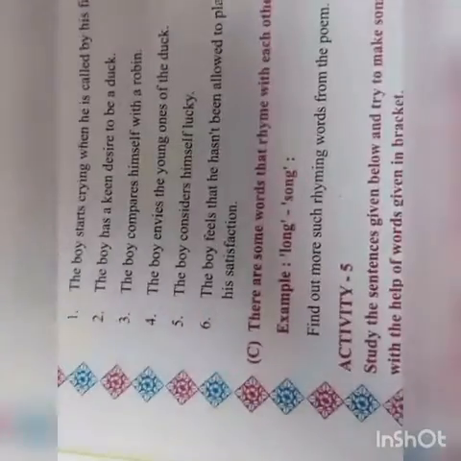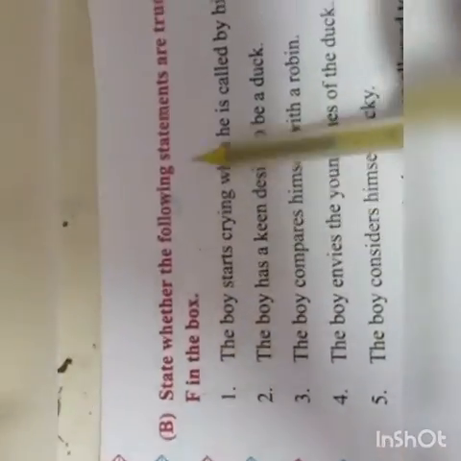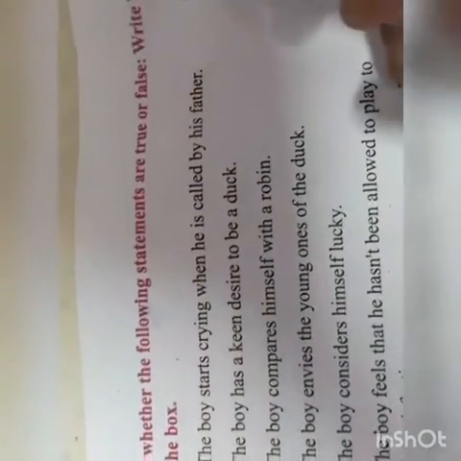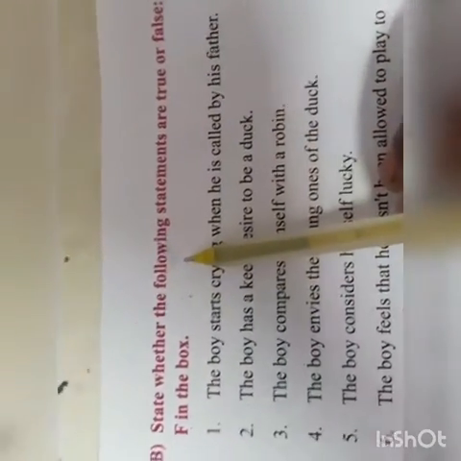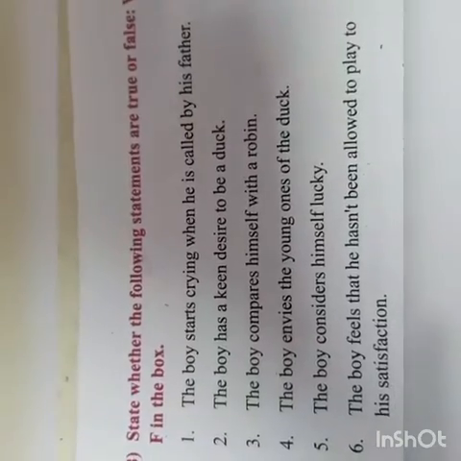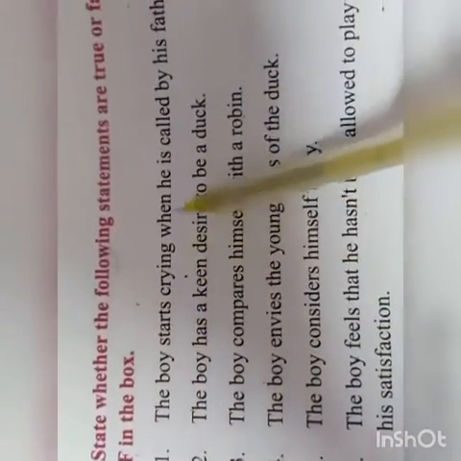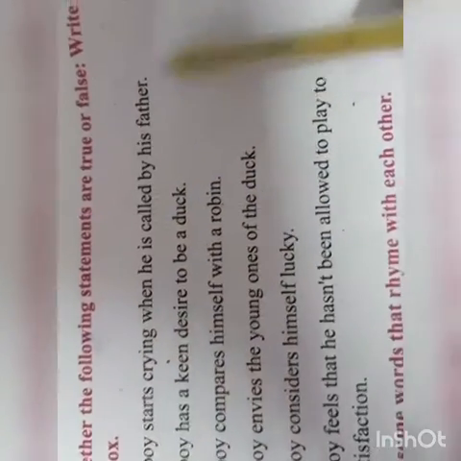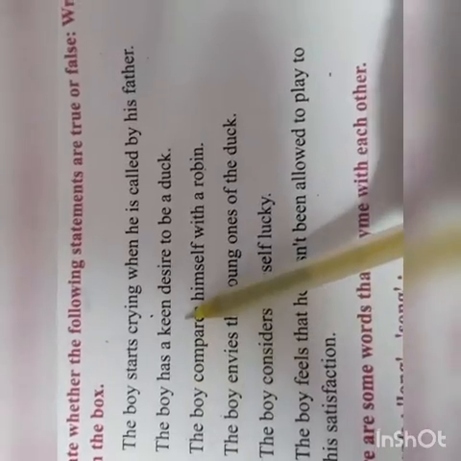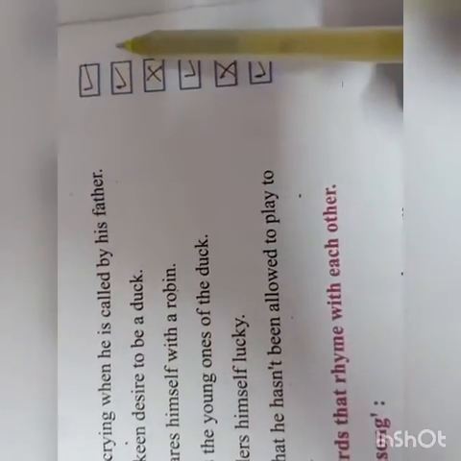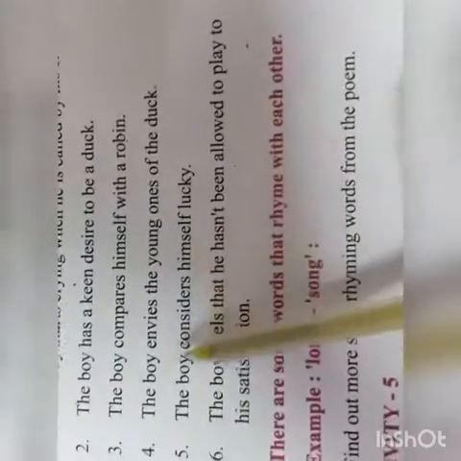Next on page number 36 is your true and false. State whether the following sentences are true or false. This you have to write in your notebook one time. Book में आपको fill करके and then you have to write it in your notebook. The boy starts crying when he is called by his father. That is right. It is true. The boy has a keen desire to be a duck. That is also right, so that he can swim for a longer period of time.